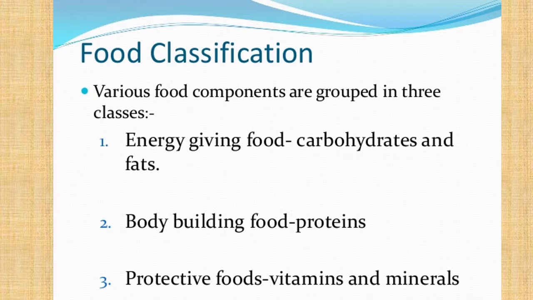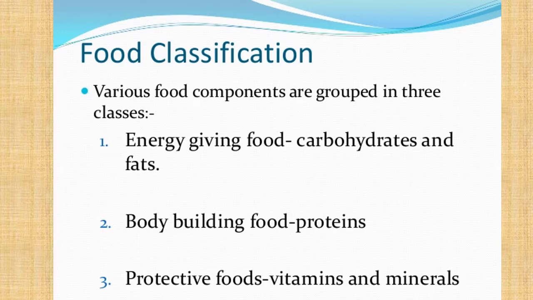Carbohydrate and fat gives us energy. Second, bodybuilding food. Protein is called bodybuilding food, as protein helps in our growth and development. And third is protective food, which is vitamins and minerals. Vitamin and minerals protect us from various diseases. That's why we call it protective food. So this is a kind of food classification.